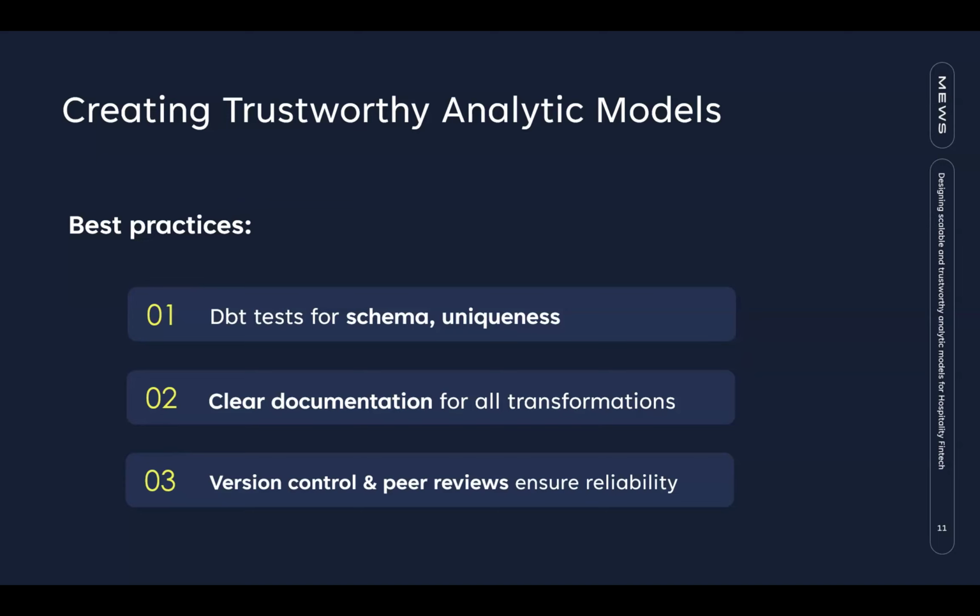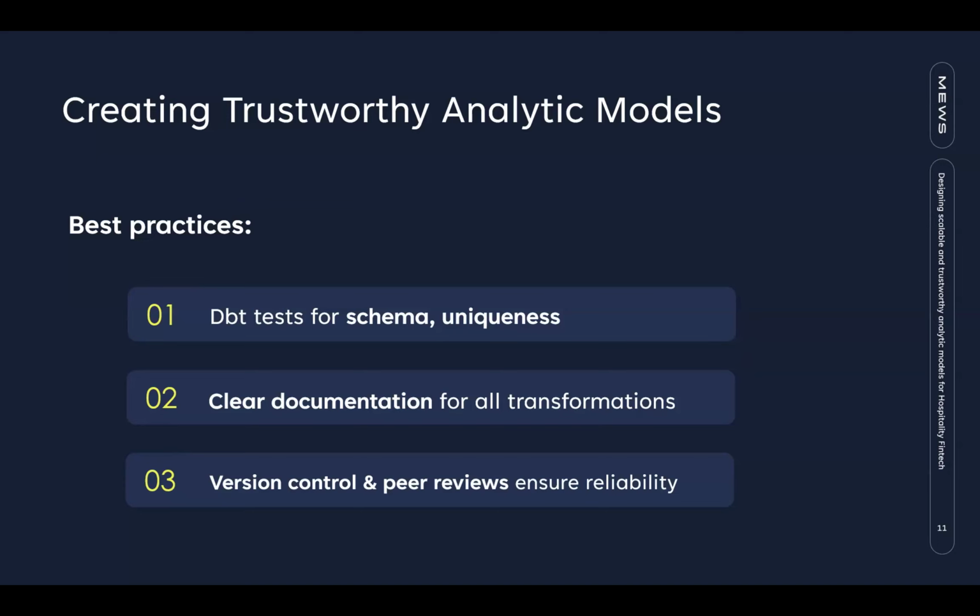The second one would be having a clear documentation of all transformations. In this way, any data analyst that wants to use our models or that needs to understand them can go in there and they will have no doubt. They don't even have to ask us a question.